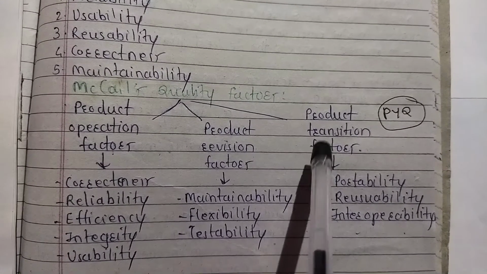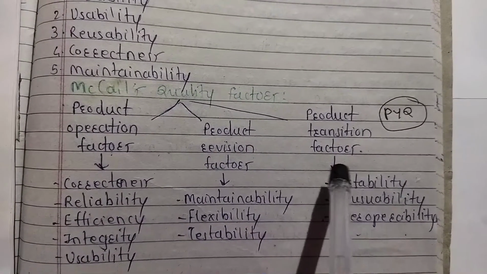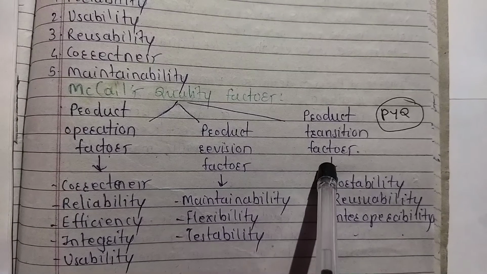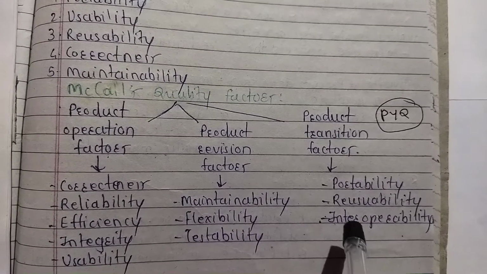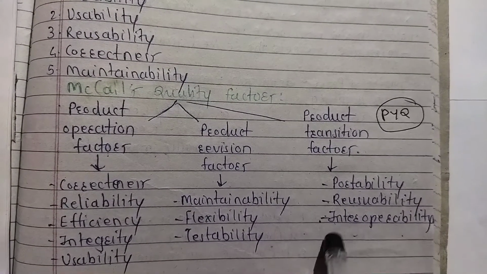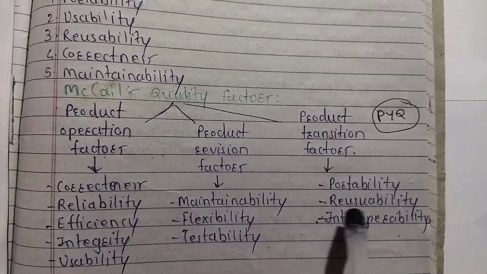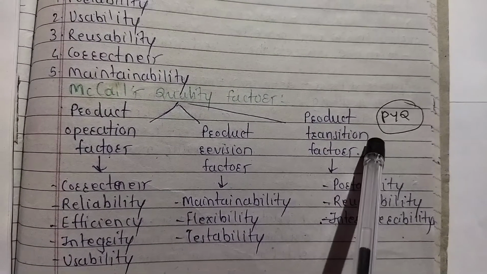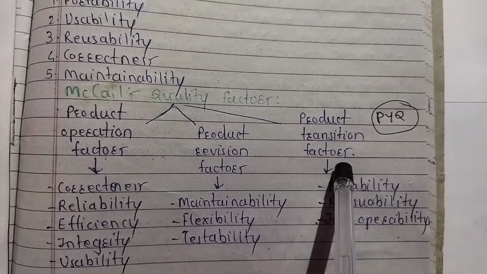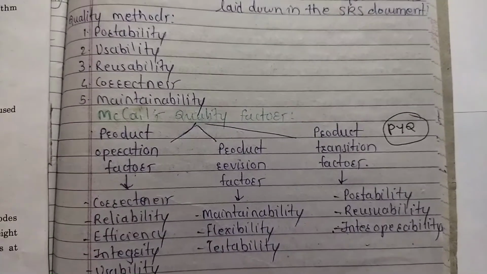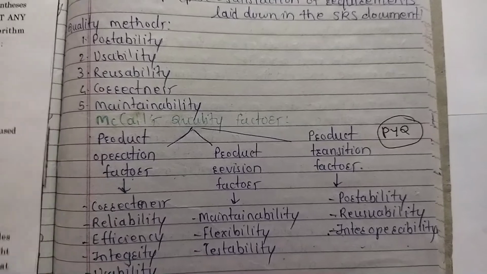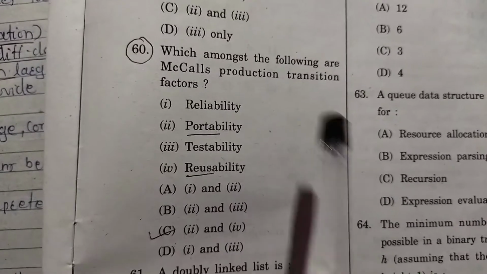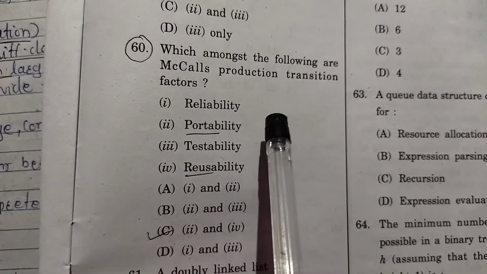And third is product transition factors. Product transition factors are listed with 3 factors: PRI, P for portability, R for reusability and I for interoperability. There is a previous year question on these product transition factors in Maharashtra SET June 2020. The question is like this: which among the following are McCall's product transition factors?